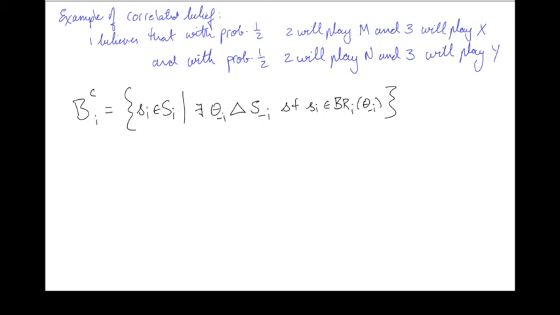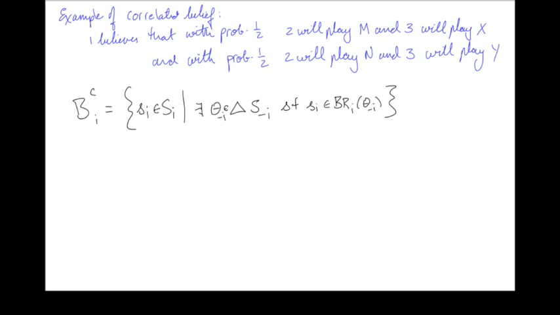Important point to note here is that this is a bigger set than B_i. The reason is that this set, the set of all probability distributions over S minus I, includes all of the uncorrelated probability distributions over S minus I. So if s_i, little s_i, is a best response to an uncorrelated belief, then it has to be a best response to some belief in this set. Which means that if s_i is in B_i, then it has to be in B_i^C as well. So B_i is a subset of B_i^C.